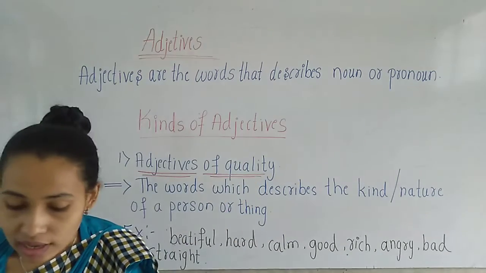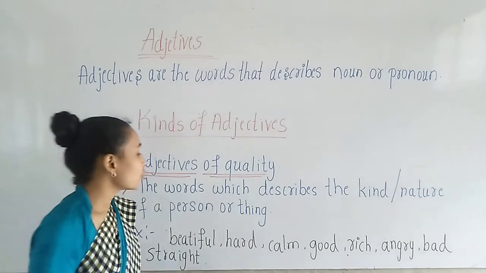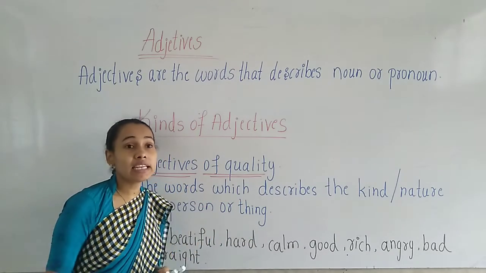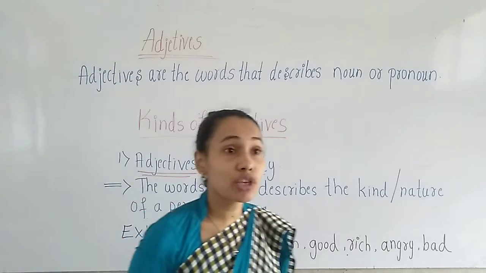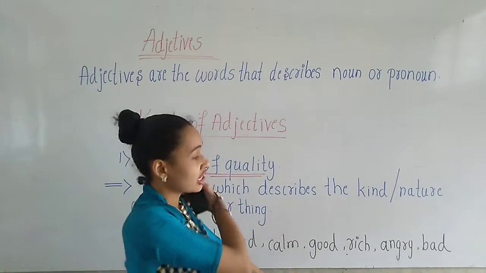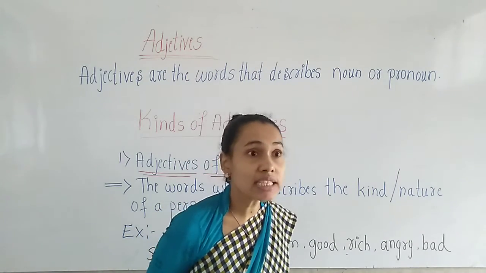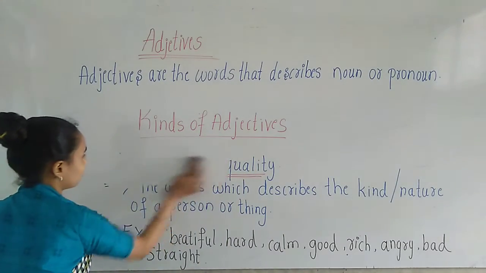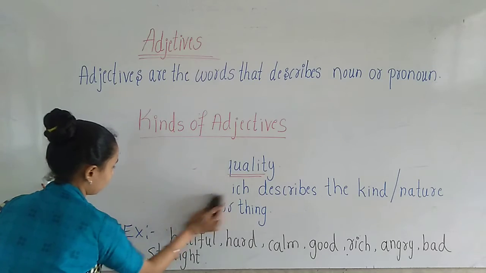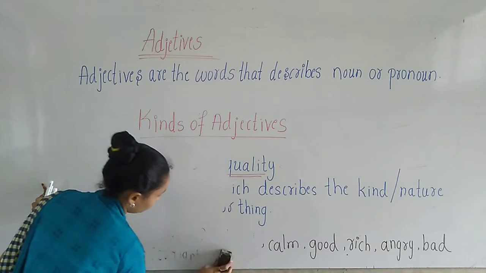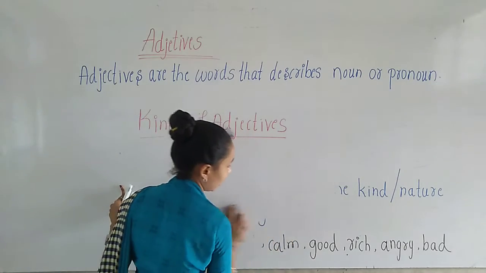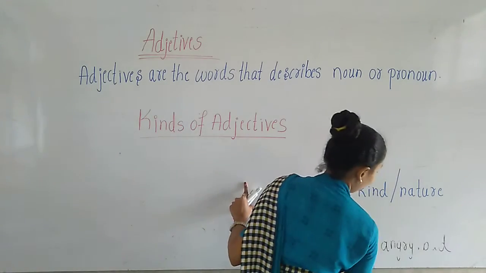Now let us see how we have to use these adjectives of quality in sentences. These adjectives of quality describe the kind or the nature of a person.